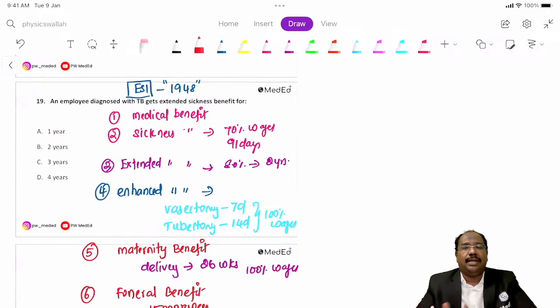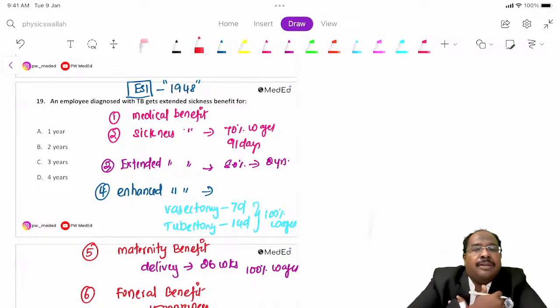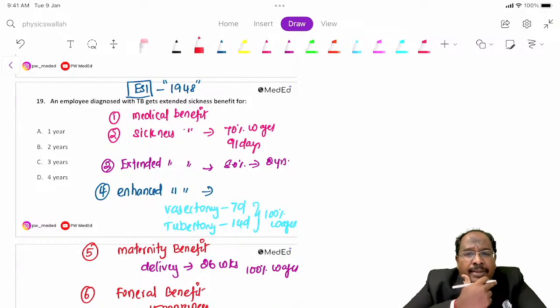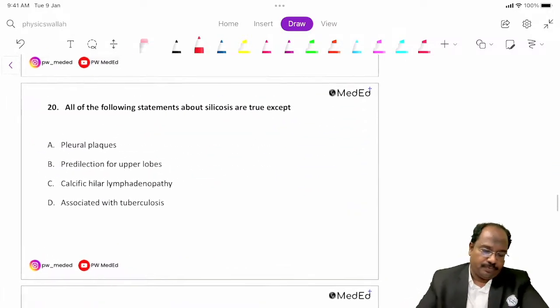The employer has to contribute, and the employee also has to contribute. The employer has to contribute 3.25 percent. The worker has to contribute 0.75 percent. They will collect this money monthly. So some benefits are there for employers as well as employees. So these are the benefits we have seen. Okay, fine. We'll go to the next question.